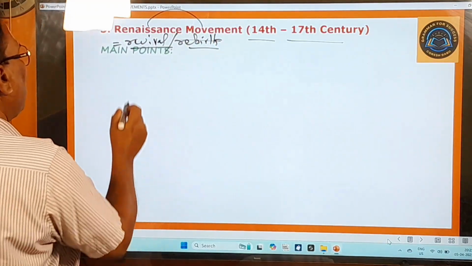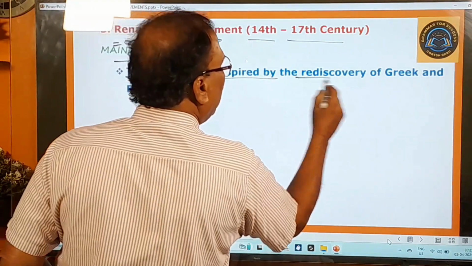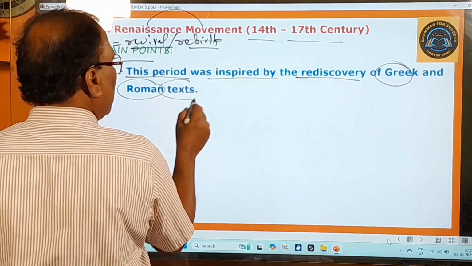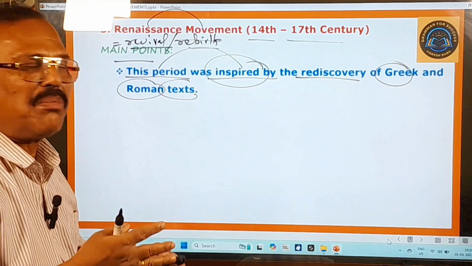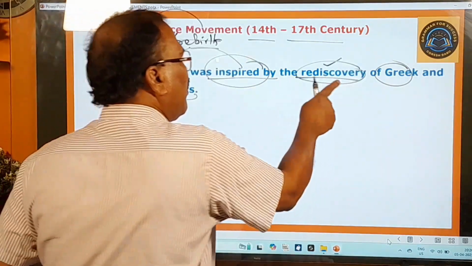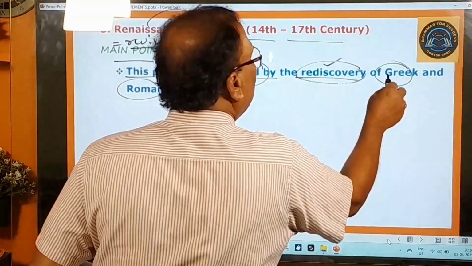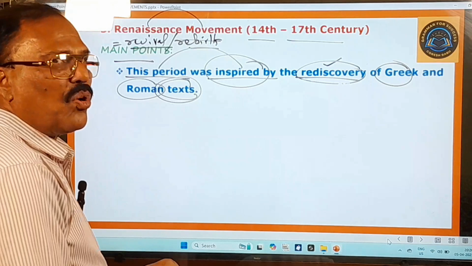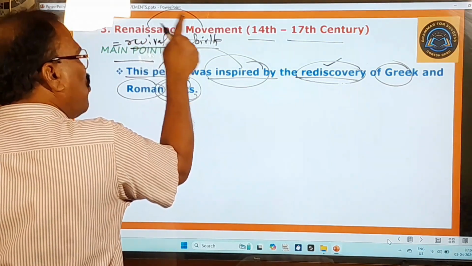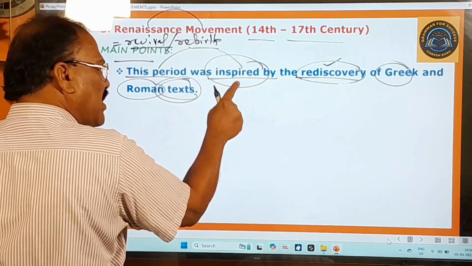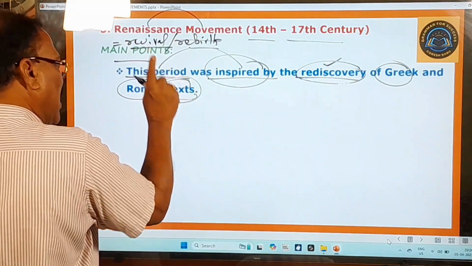What are the main points about this Renaissance movement? This period was inspired by the rediscovery of Greek and Roman texts. Inspired means encouraged or stimulated by what? The rediscovery. Discovery means finding, rediscover means finding again. What? Greek and Roman texts. Roman texts means Roman writings, Roman manuscripts. That's the first point.